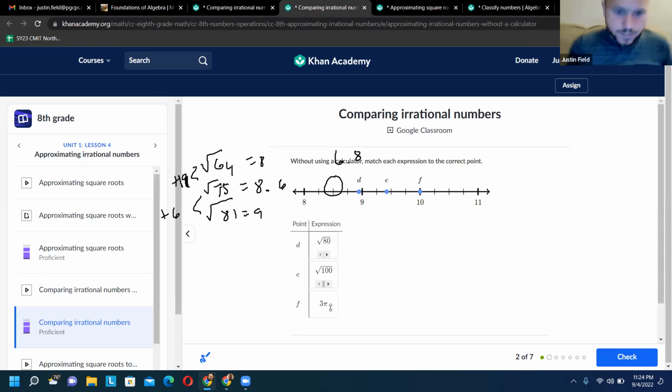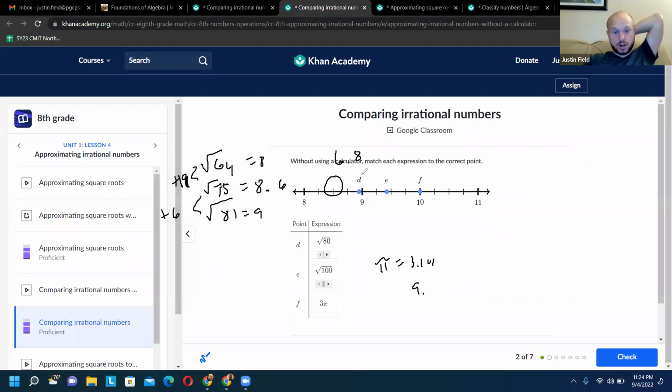And then, 3 pi, well, we all know that pi is approximately equal to 3.14159. So go ahead and multiply that by 3. That's going to be 9 point, whatever 14 times 3 is, somewhere around that. And so you can move these around. Okay, so I think you got that.